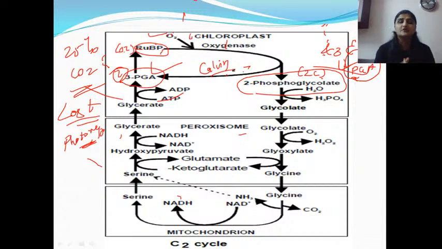Only 25% of CO2 is lost. And the second reason for this modification of 3 organelles is to form the second PGA molecule. Because here we have got only 1 PGA, but to start the Calvin cycle we need 2 PGA. So to get that second PGA, we have completed this whole cycle. So now these 2 PGA in the chloroplast will enter into the Calvin cycle for the production of glucose molecule.